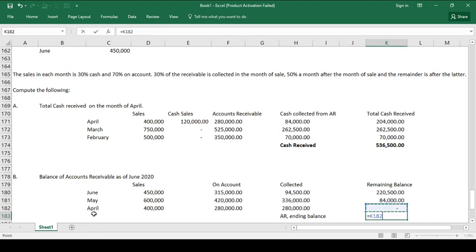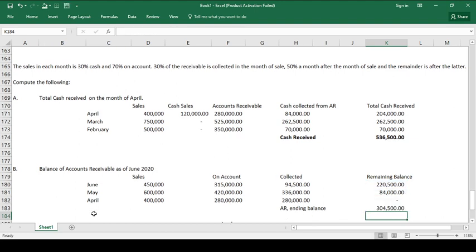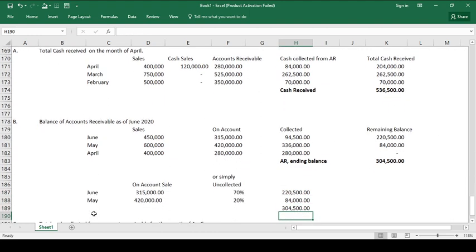So, that's why the remaining balance is 304,500. Ito po yung remaining balance of AR. Pero, kung meron pong mas simple, ito po ang pinakasimpleng pag-compute, no. Take note, the on account is 315 on the month of June, and 70% pa ang uncollected.